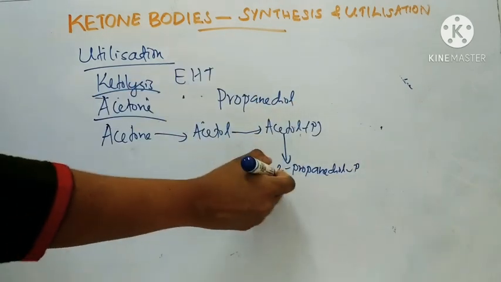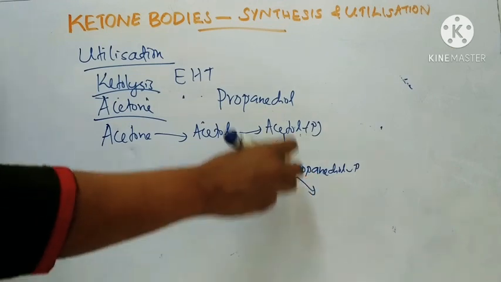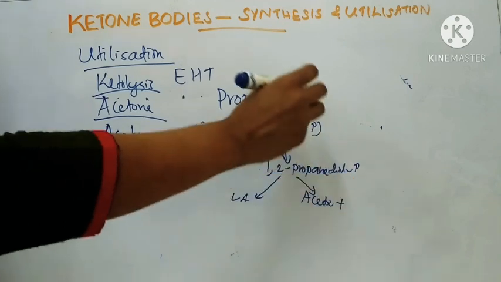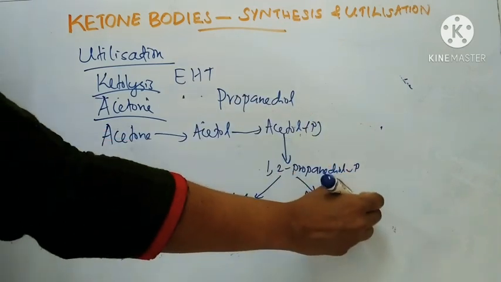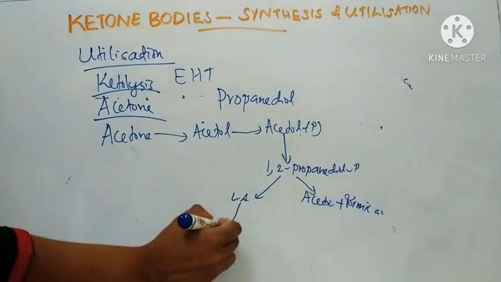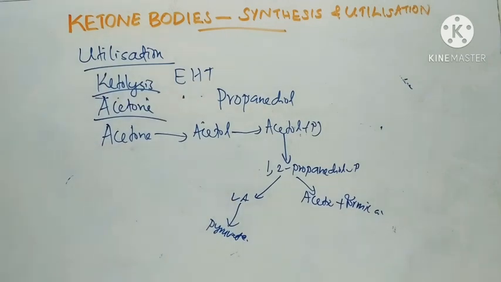This 1,2-propanediol phosphate can either be converted to lactic acid or to acetic acid plus formic acid. Then from lactic acid, pyruvate is formed, so this pathway is glucogenic. So this is about the utilization of ketone bodies. This is today's topic. Thank you for watching.